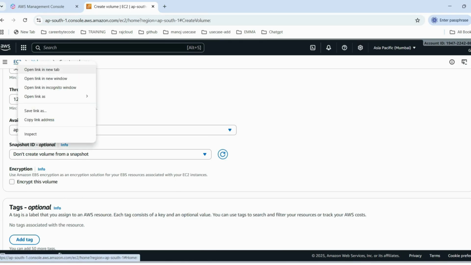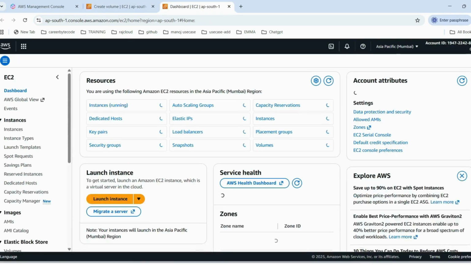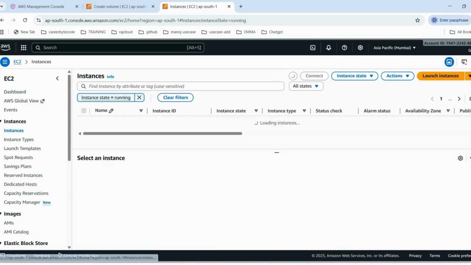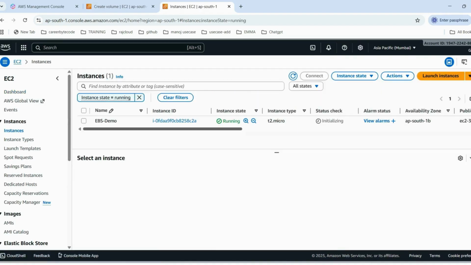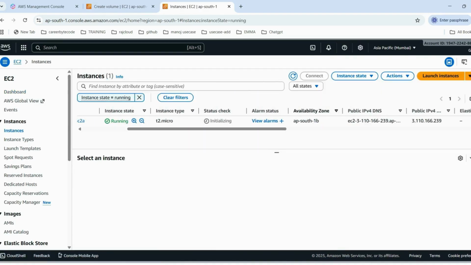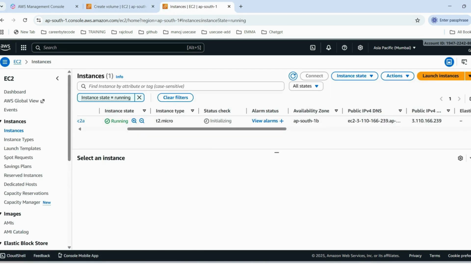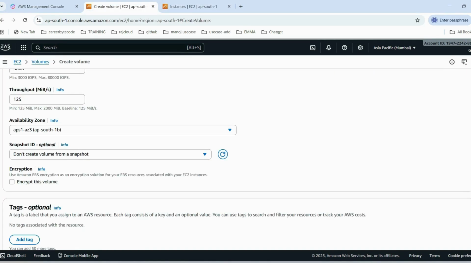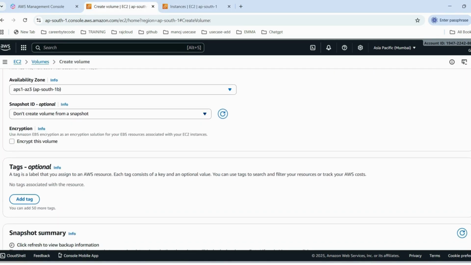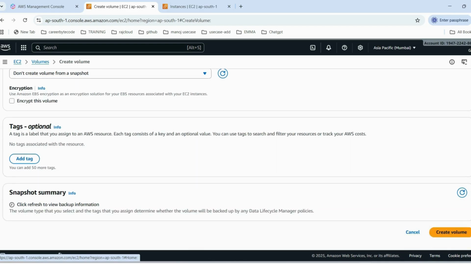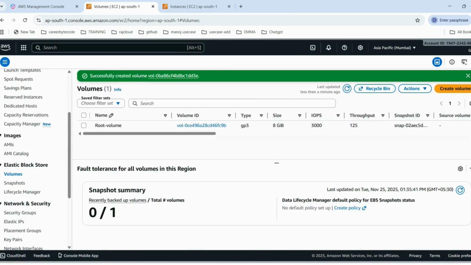For verification purposes, I again go to the instance and check the availability zone. Once again, the availability zone is ap-south-1b, so we need to choose the same availability zone here. Then everything is okay. Click create volume.